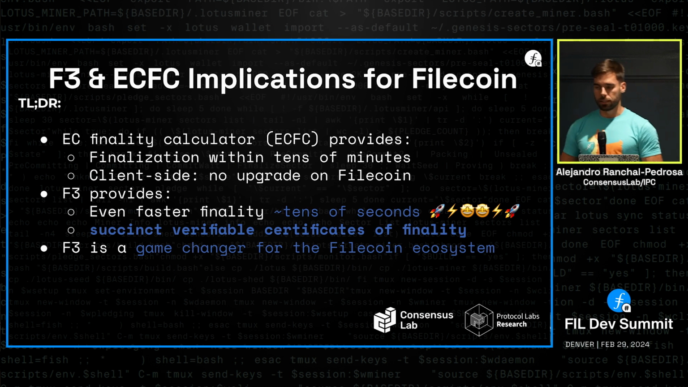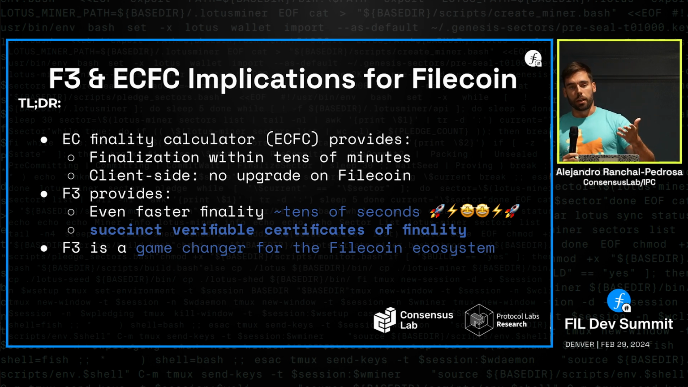So the first thing we did is try to be smart about it. What can we do without making any big change that's going to take a long time to come into the core protocol? That's what we call the easy finality calculator. The easy finality calculator provides finalization within tens of minutes in the good case, and it is no upgrade of Filecoin, so any application can already run it. Just looking at the information that's readily available, it can already finalize tip sets within tens of minutes in the good case.